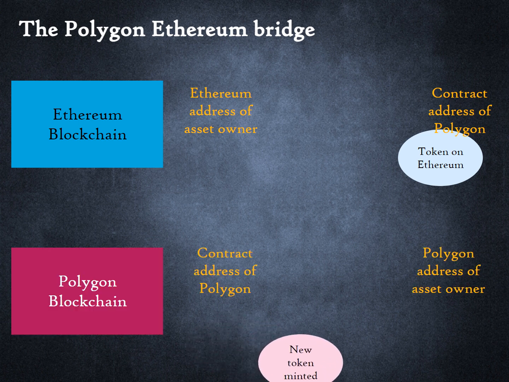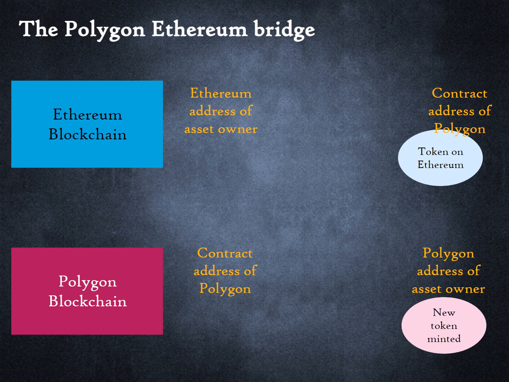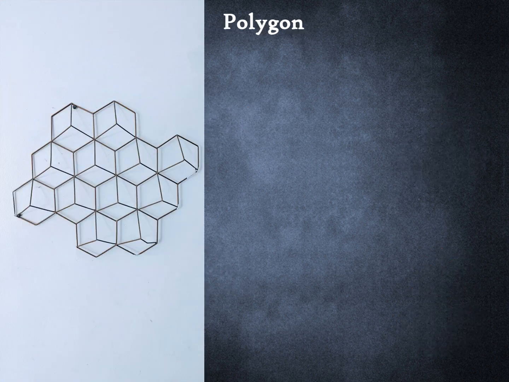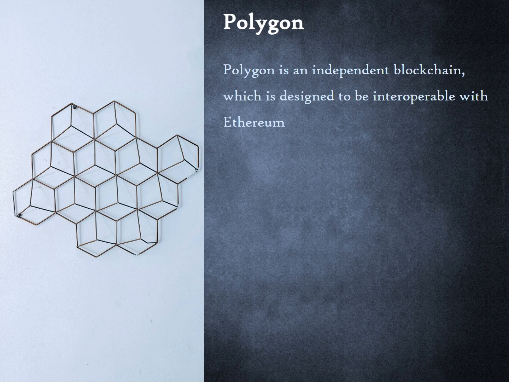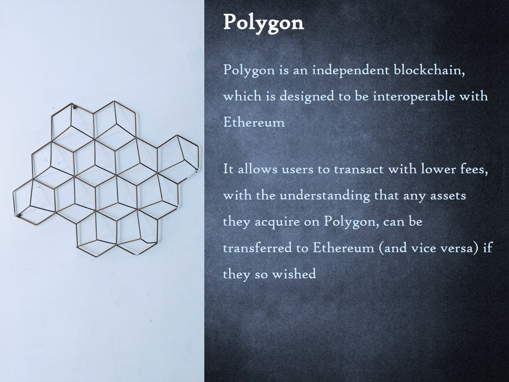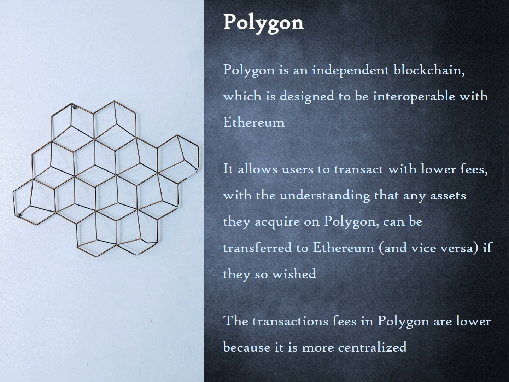Note that assets do not actually transfer vertically between the Ethereum blockchain on top and the Polygon blockchain on the bottom, the same way money does not physically transfer when we make a cross-border payment. To summarize, Polygon is an independent blockchain, which is designed to be interoperable with Ethereum. It allows users to transact with lower fees, with the understanding that any assets they acquire on Polygon can be transferred to Ethereum and vice versa, if they so wished. The transaction fees in Polygon are lower because it is more centralized with fewer nodes. Hence, transactions do not need to be confirmed across thousands of computers.